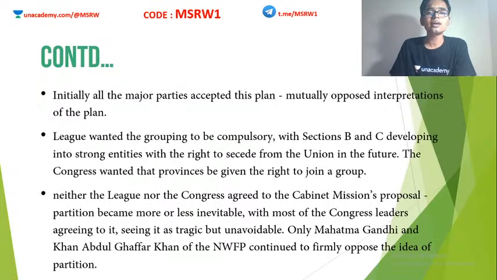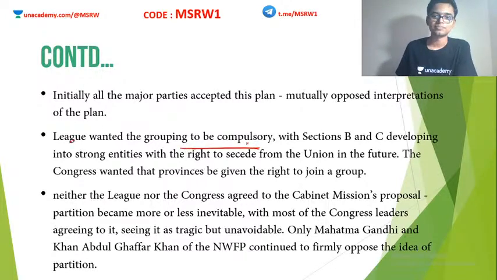Initially, all parties accepted it. Congress was okay with it. The Muslim League was okay with it. The problem was that nobody really understood what the Cabinet Mission meant. They all interpreted its recommendations in their own way. So let's see how they interpreted this. The League wanted the grouping to be compulsory, with Sections B and C developing into a strong entity with the right to secede from the Union in the future.